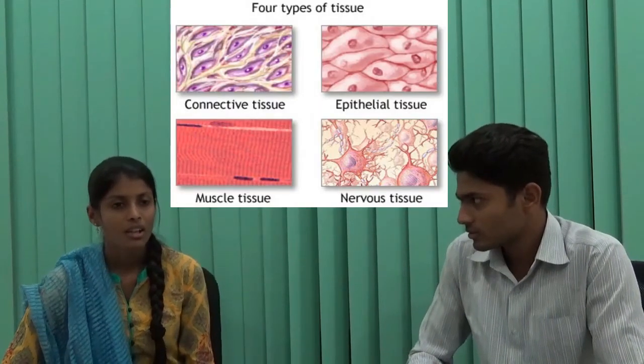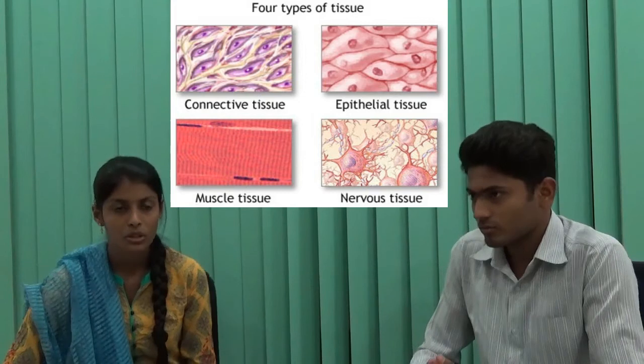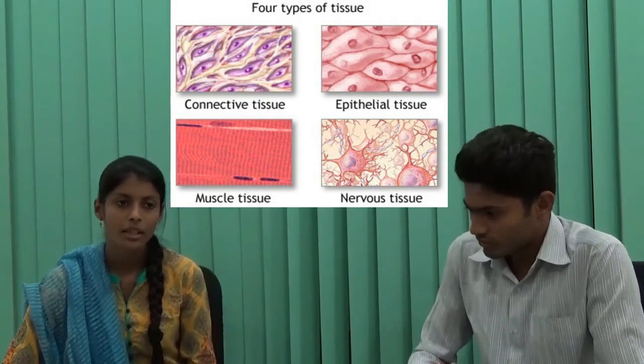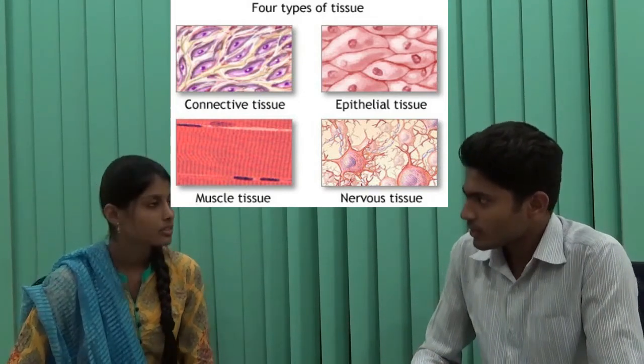Yeah, exactly. To carry out each function, the structure should be different in each cell, right? Okay, fine. Can you tell me about the types of tissues? There are 4 types: epithelial tissue, connective tissue, muscular tissue, and neural tissue.